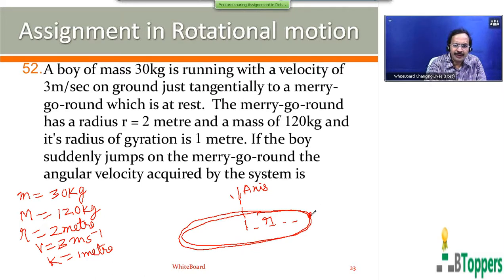So when the boy jumps onto the merry-go-round, the boy and the merry-go-round rotate about the common axis, that is about the vertical axis passing through the center of the merry-go-round, with a common angular speed omega. That omega denotes the final angular speed acquired by the system of the merry-go-round and the boy. So we can apply conservation of angular momentum.